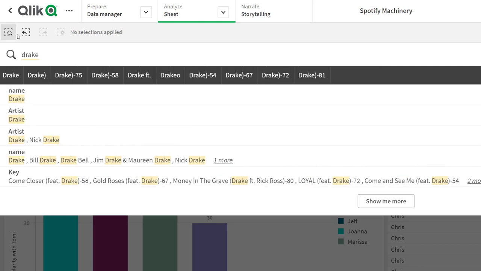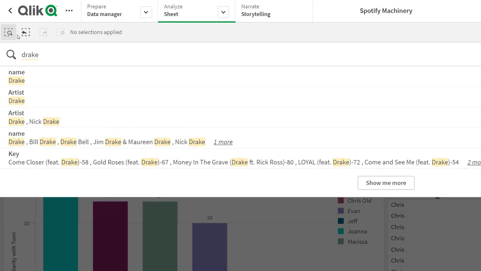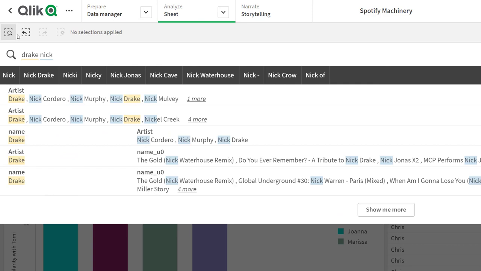So I've typed in Drake, and let's say I'm interested in Drake, and I want to see which songs Drake has sang with the other artist, Nicki Minaj. So she's super famous, by the way. Notice as I type in N-I-C-K, I get again everywhere where these two values are associated in my data model shows up. So this is more than a Google-like search, right?